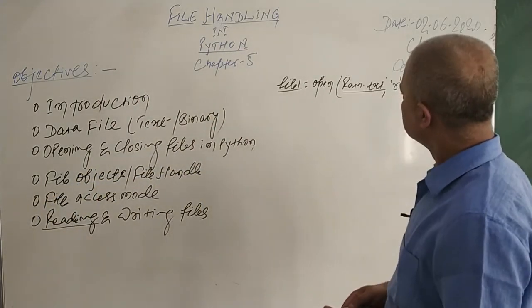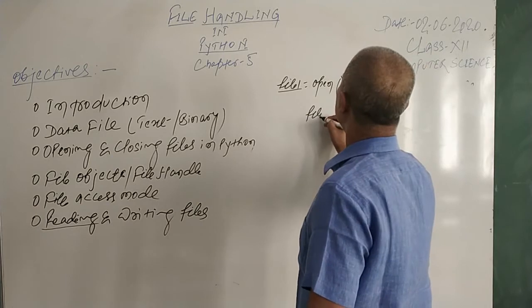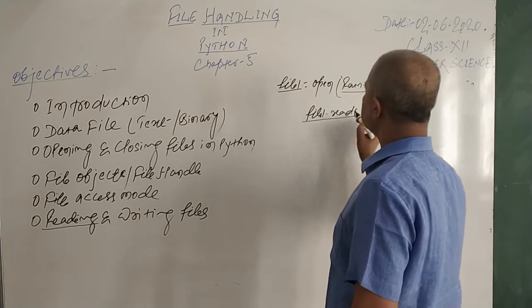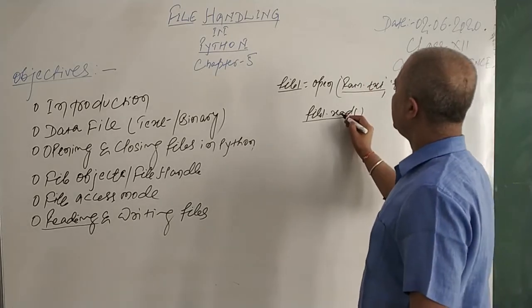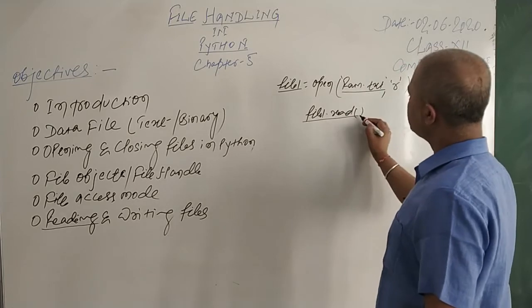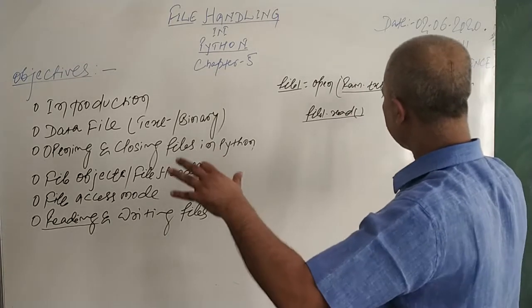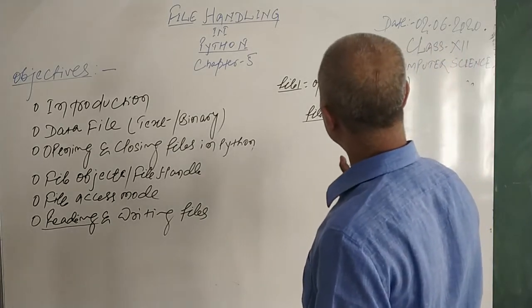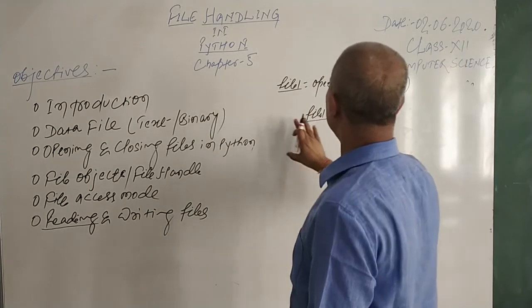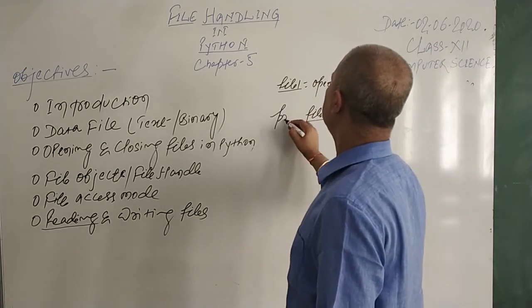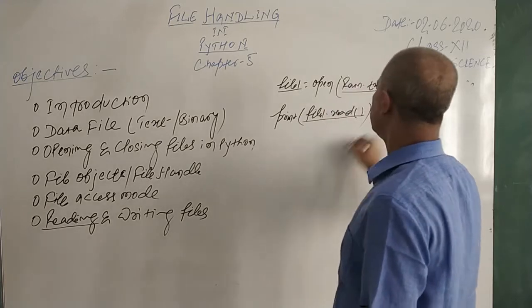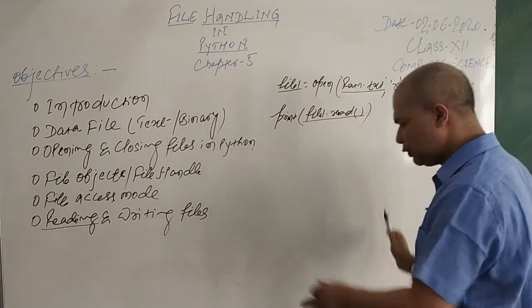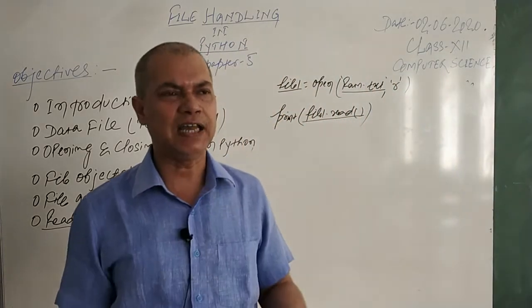After opening it, simply you can say the object name, that is file1.read. There is a method called read. We'll see certain methods. One method is read. This method simply reads the entire file contents and gives you that output. So you may store the file1.read result somewhere else and see that, or simply you can say print, and then use this. It will give you the entire contents of ram.txt in front of you. That is how to read a file.